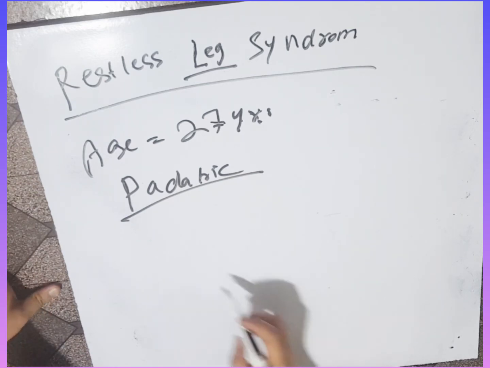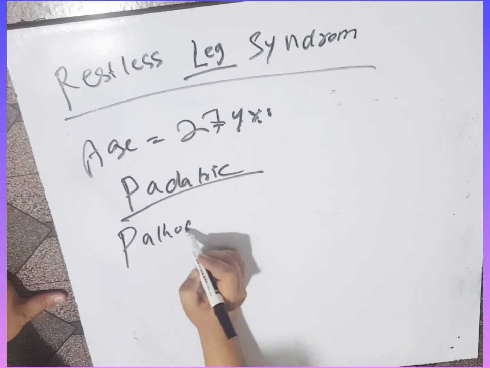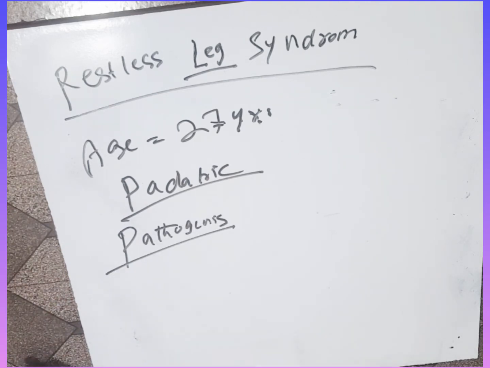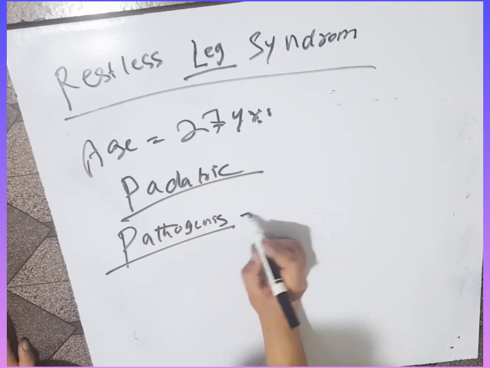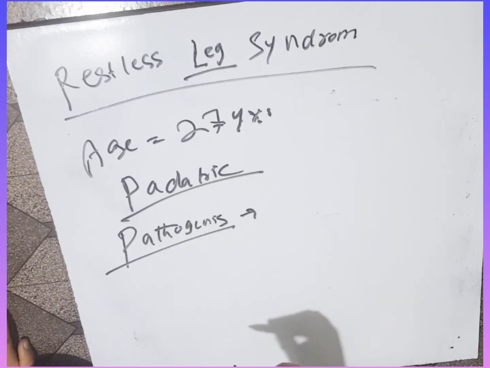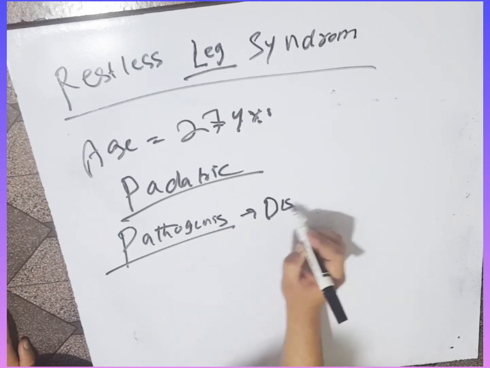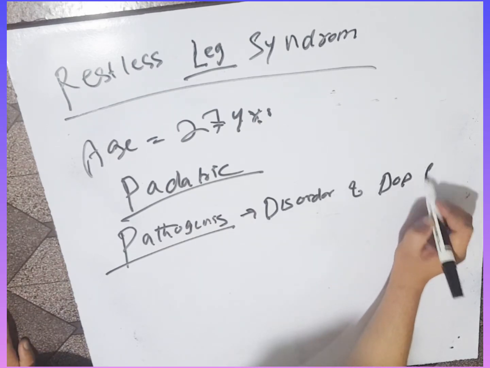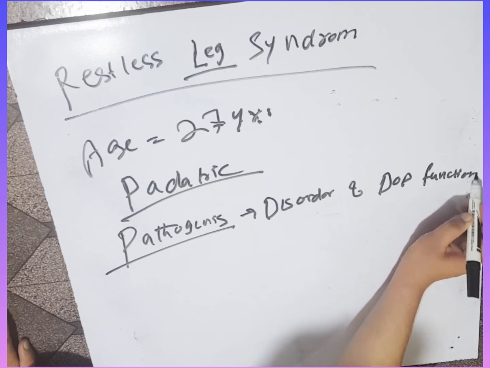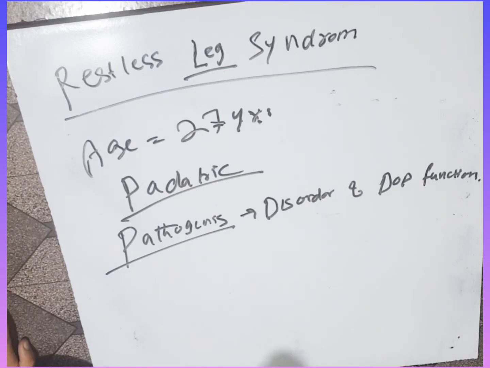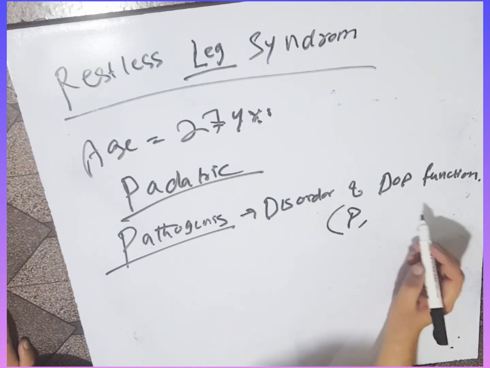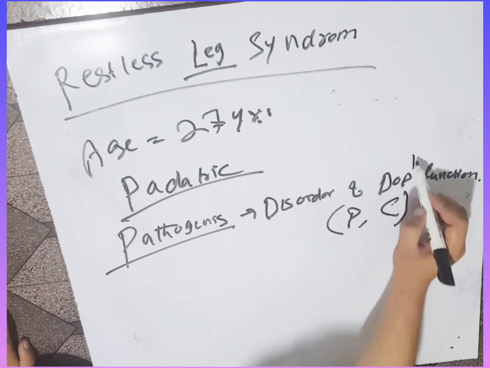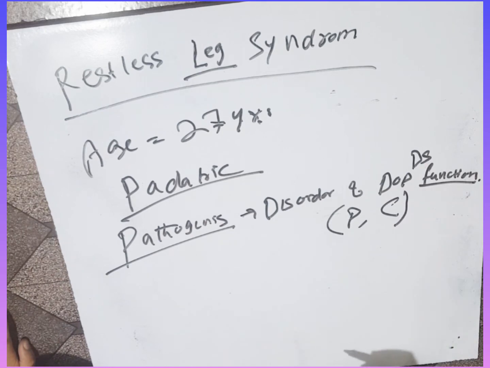The pathogenesis of restless leg syndrome: what is the abnormality? There is a disorder of dopamine function, that is peripheral dopamine dysfunction or central dopamine dysfunction.